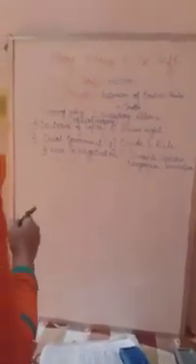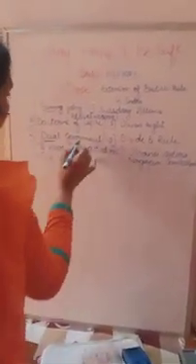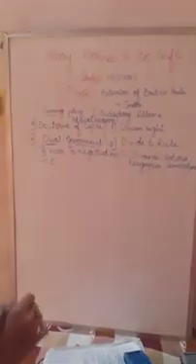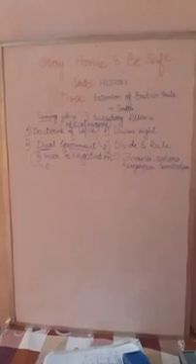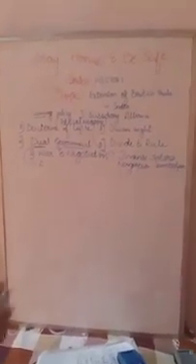Let us move to the next, the dual government. The name itself says dual. Dual means two. The government, the Indian regions, were ruled by two parties. Who are those two?